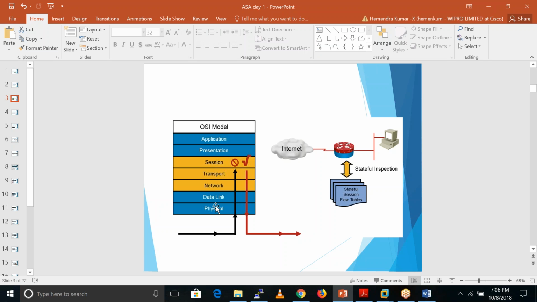In the physical layer we don't have any hardware, right? In the physical layer everything is going in a wire, in the format of 0 and 1. So remember this: our firewall can do the inspection from L3 to L4 in routed mode and L2 to L4 in transparent mode.